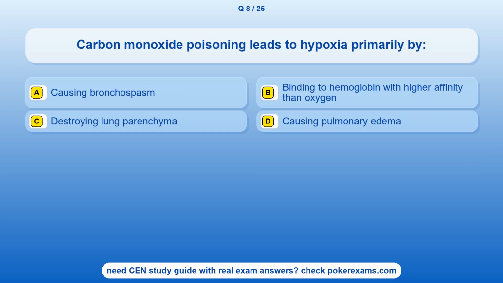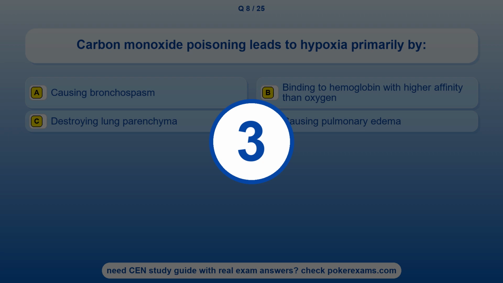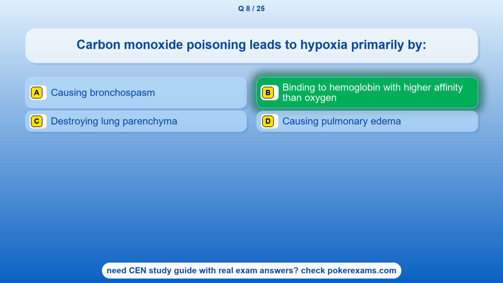Question 8. Carbon monoxide poisoning leads to hypoxia primarily by: Option A. Causing bronchospasm. Option B. Binding to hemoglobin with higher affinity than oxygen. Option C. Destroying lung parenchyma. Option D. Causing pulmonary edema. The correct answer is option B. Binding to hemoglobin with higher affinity than oxygen.